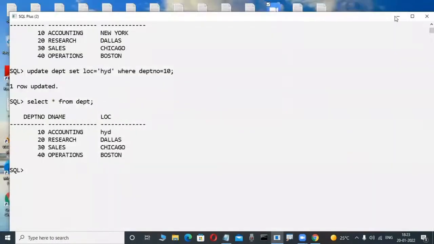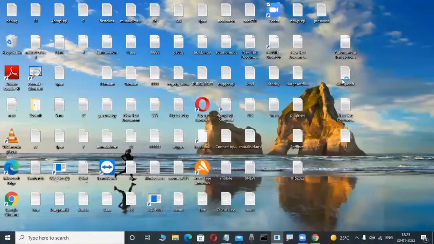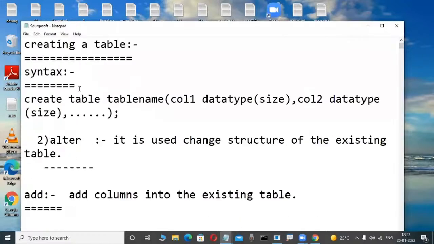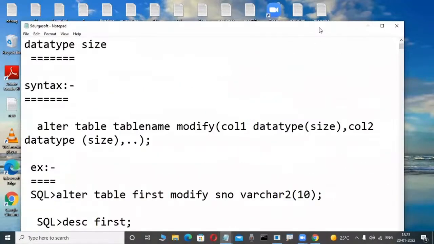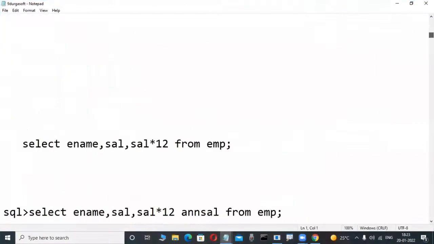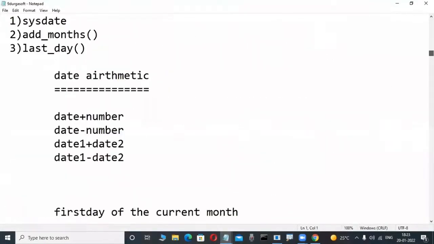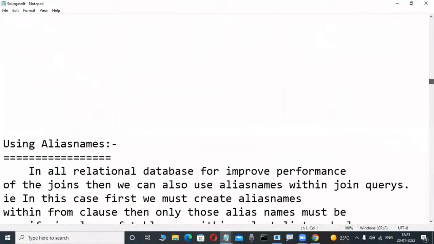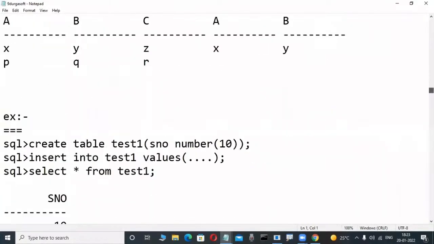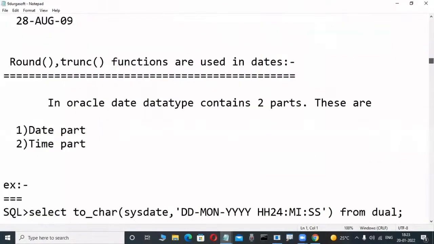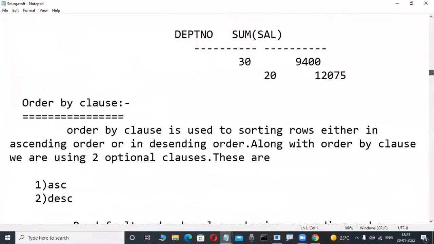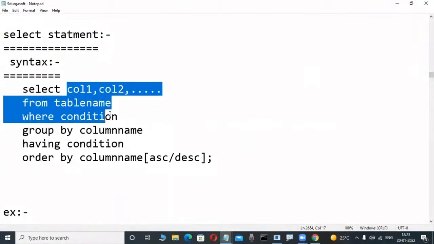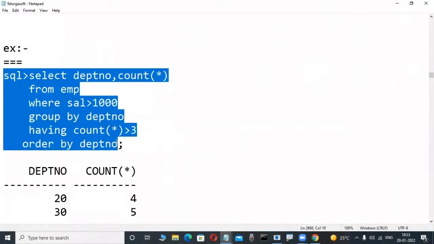Here in this SQL language, for example, this is another finished batch. In SQL there are so many DDL, DML, creating a table. All these things are available. This is the SQL language. Here you are writing some queries only. In another batch completed, all these things are there. Those are all the things you are learning. Here, select statement. These are simple concepts only. These queries you are writing.